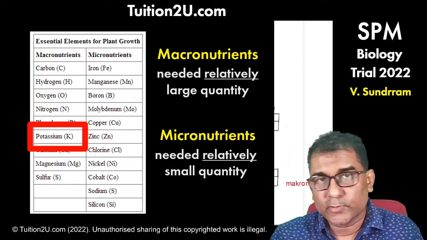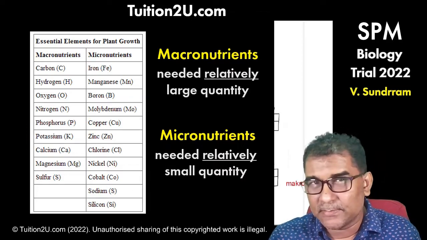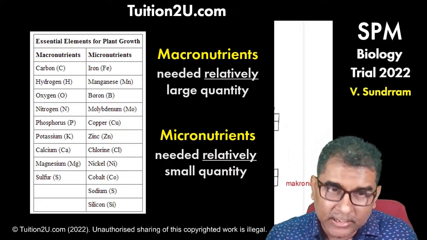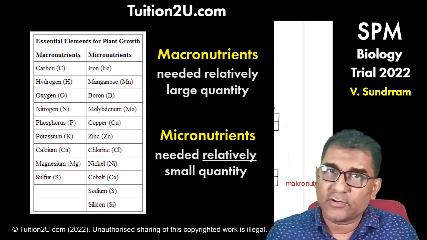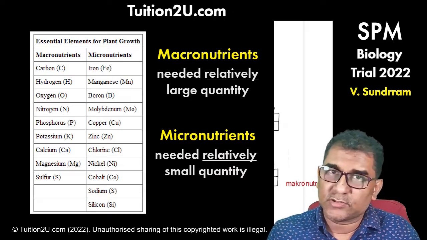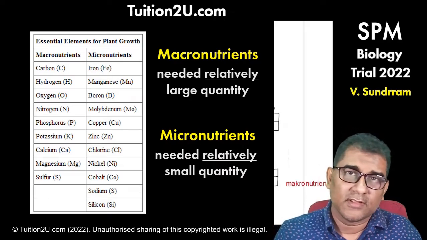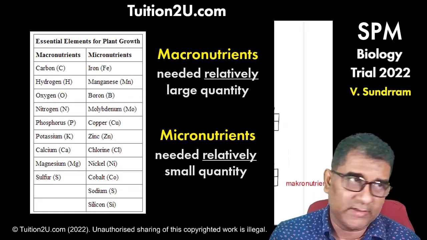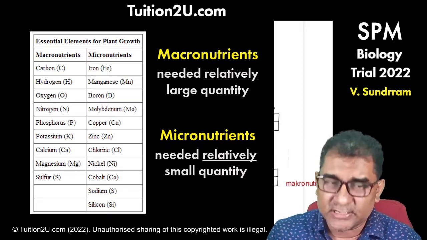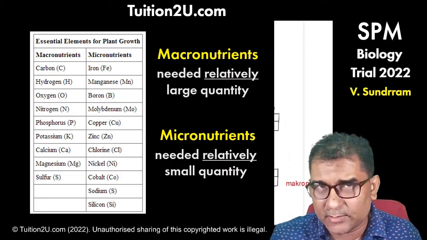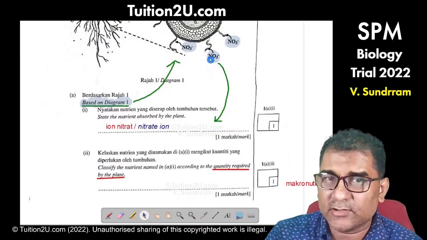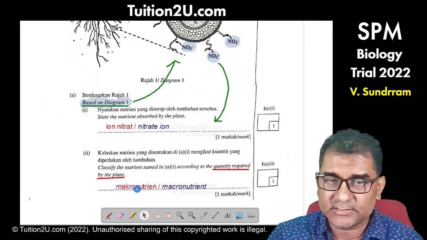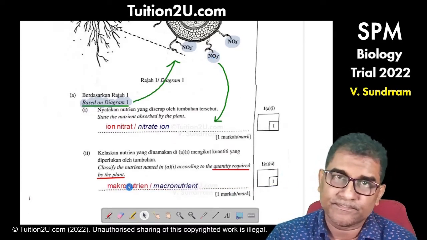So potassium ion, magnesium ion, calcium ion, plus everything that you have in the protein: carbon, hydrogen, oxygen, nitrogen, sulfur, phosphorus. That's all. Those are the macronutrients. If there is a question about nutrients needed by the plant, it should be macronutrient. So this is nitrate. Nitrate contains nitrogen. That means it's a macronutrient.